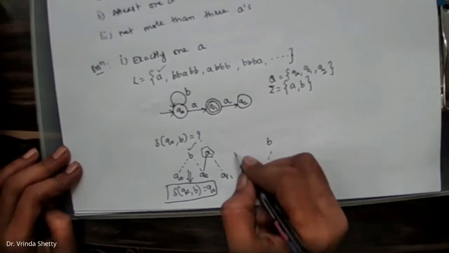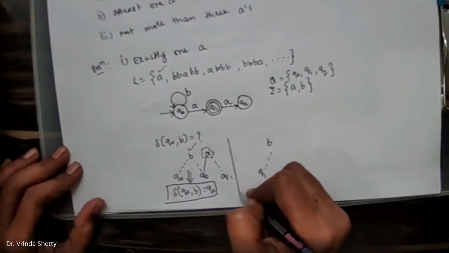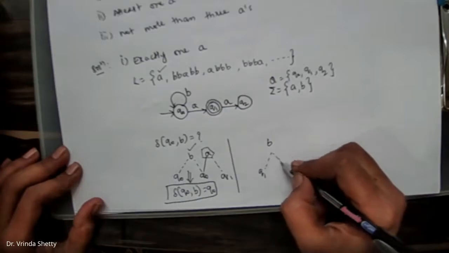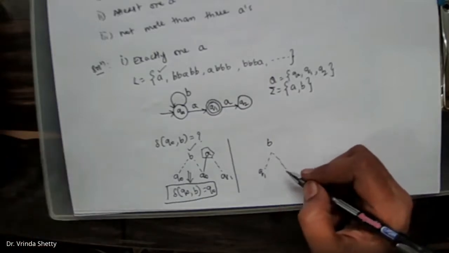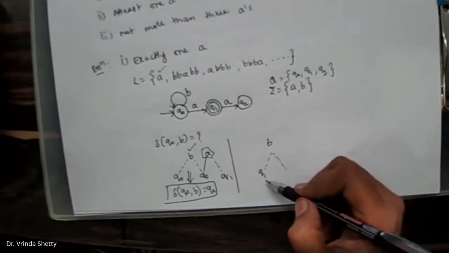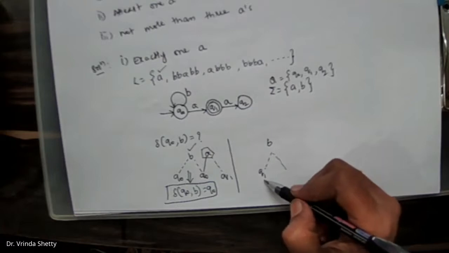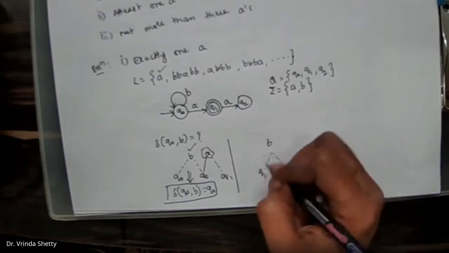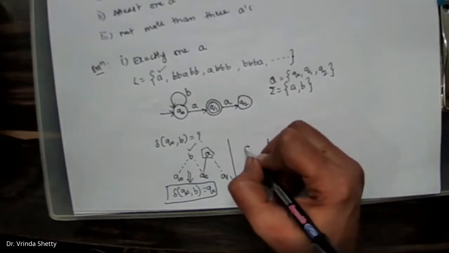Check here. Q1 on B is required. According to the given problem, what does the problem say? It should have exactly one A. We'll check whether, before reaching Q1, we have already got a 1A or not, starting with the start state.